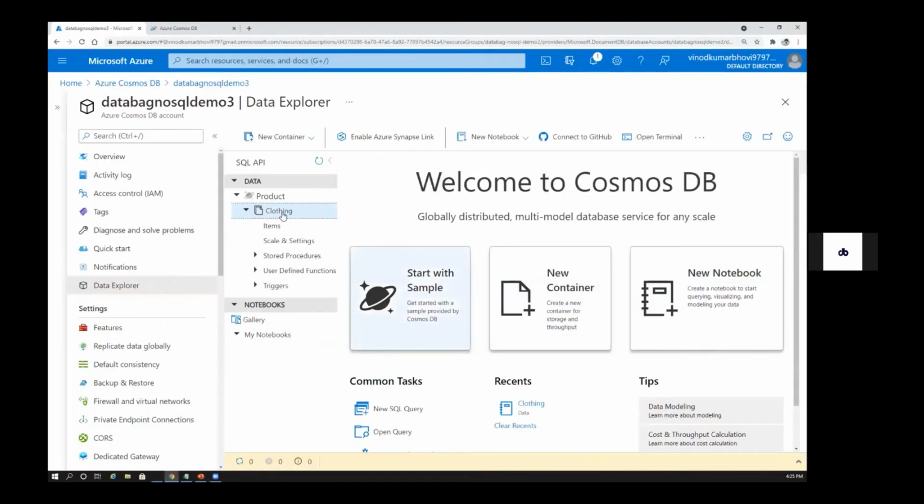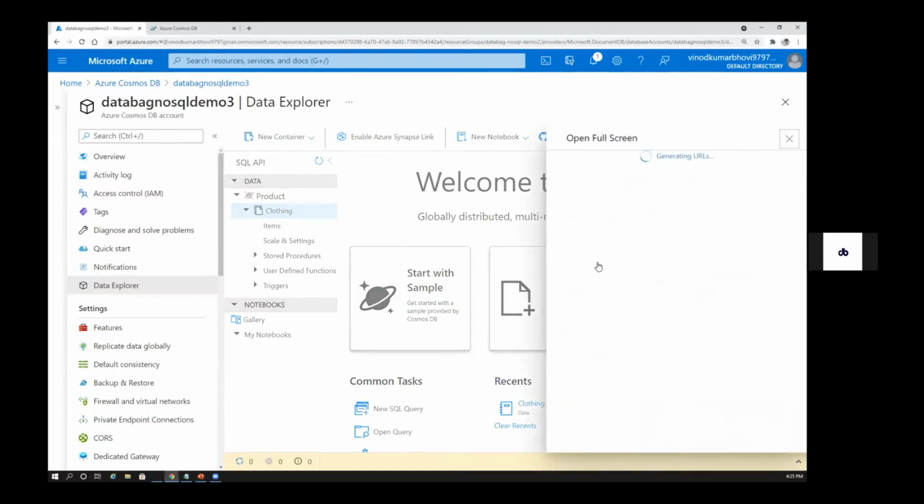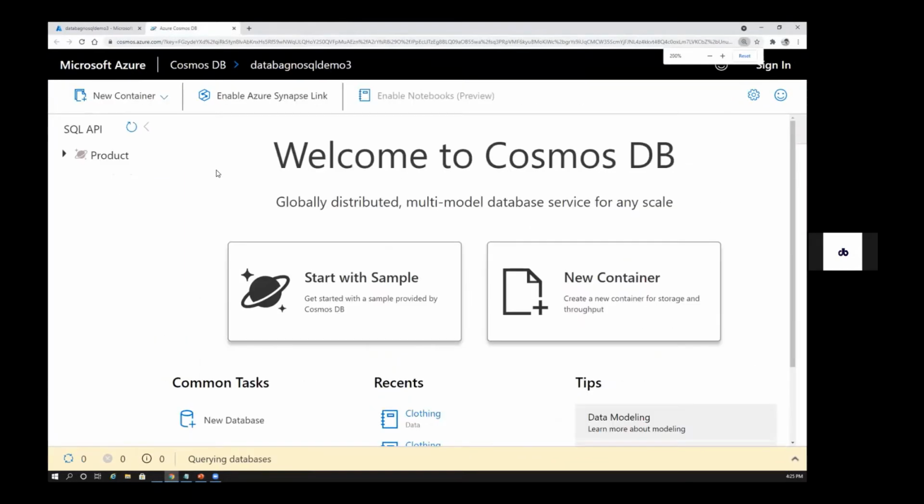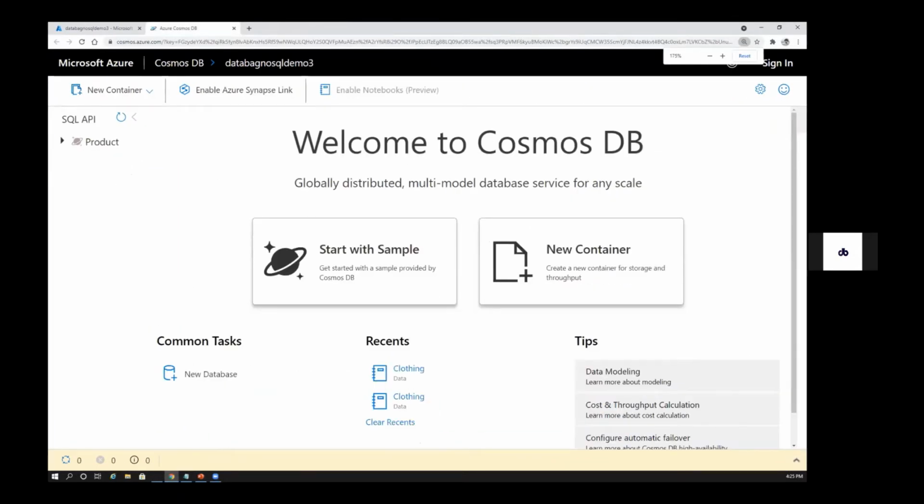Where is this one? Okay, let me open this in a new tab. Okay, so for 30 minutes, let's just focus on this. No more slides, let's completely focus on this. So this is our system.